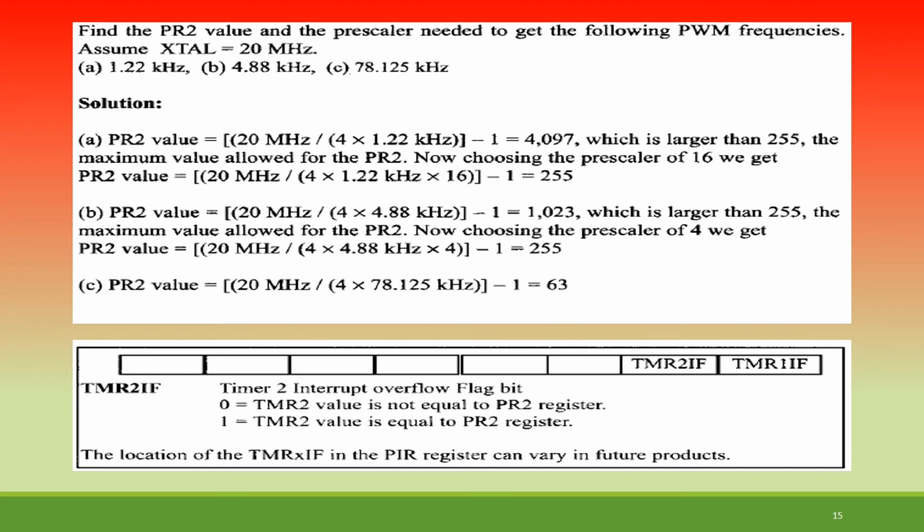Because CCPR1L is a fraction of PR2, Timer 2 matches CCPR1L first before it matches PR2, unless we are at 100% duty cycle. In that case, Timer 2 matches both CCPR1L and PR2 at the same time because they have equal values, that is 100% duty cycle. So this is the case.